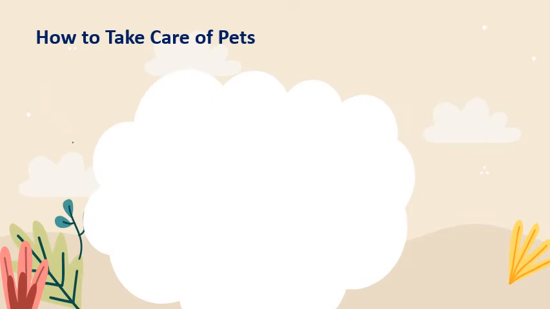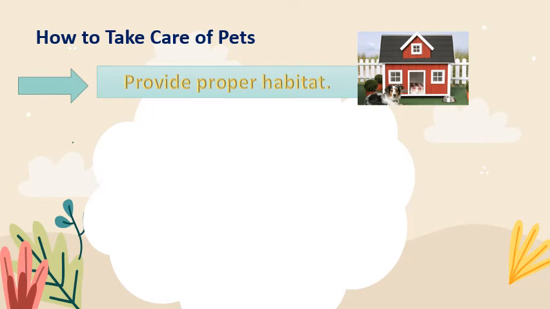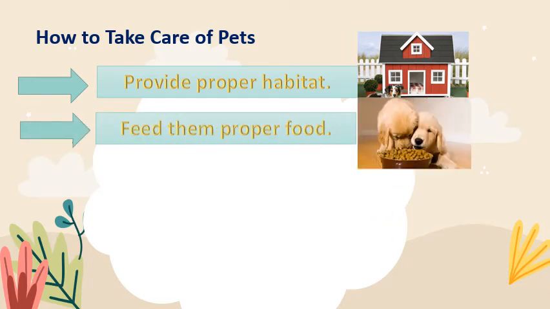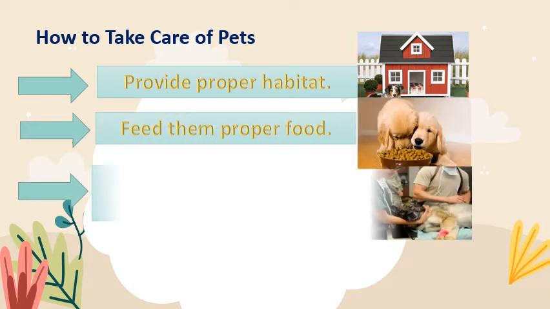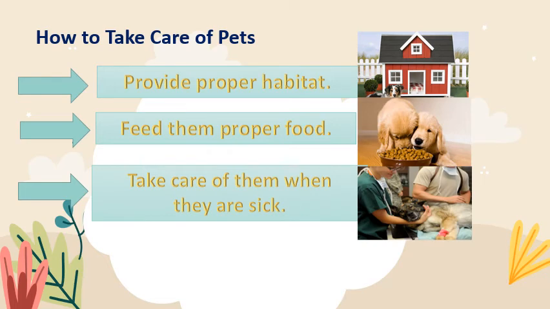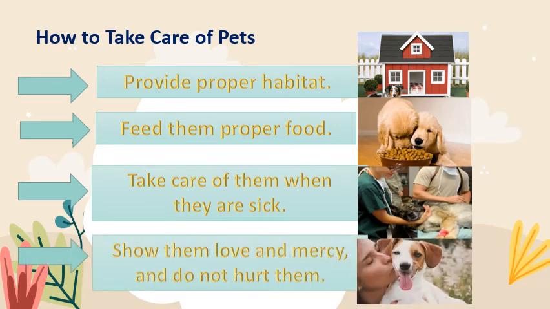How to take care of pets. First, provide a proper habitat or give them a comfortable place to live. Second, feed them proper food. Third, take care of them when they are sick. And lastly, show them love and mercy and do not hurt them.